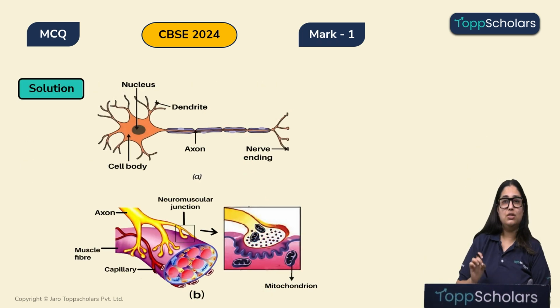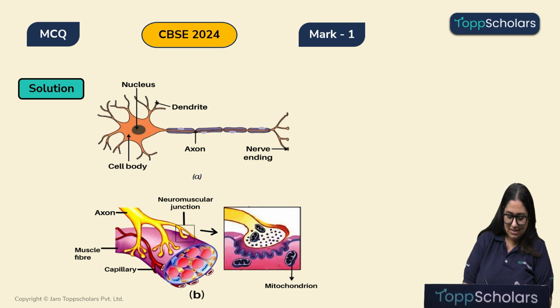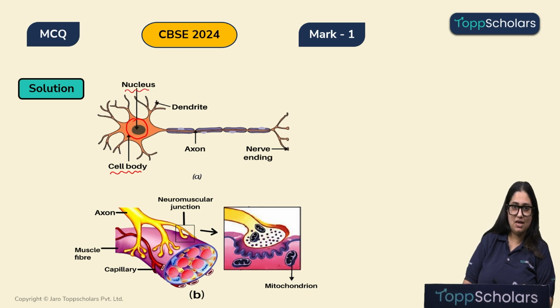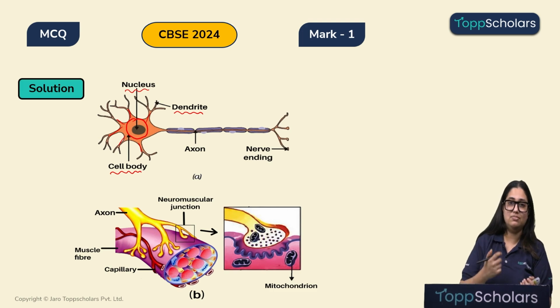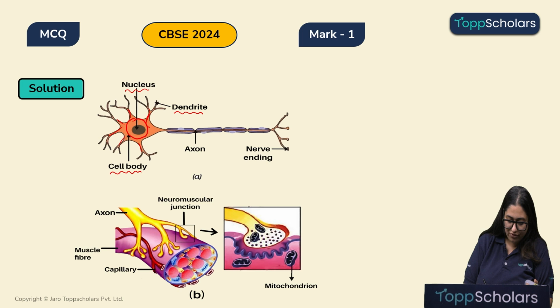Alright, children. So, here we can see a beautiful diagram of a neuron, right? This center part of the neuron is known as the cell body, where we will find the nucleus. And from the cell body, we see these tiny branches which are coming out. These are known as the dendrites. Dendrites receive the electrical signal from another neuron. Alright. Therefore, the electrical signal moves from the dendrite towards the cell body and from the cell body towards the axon.